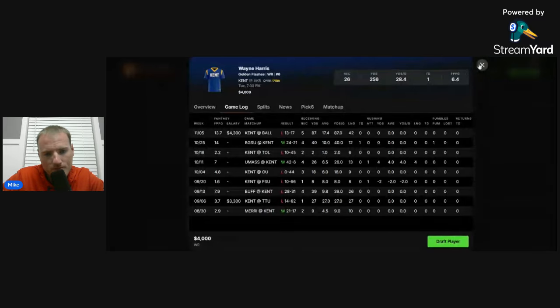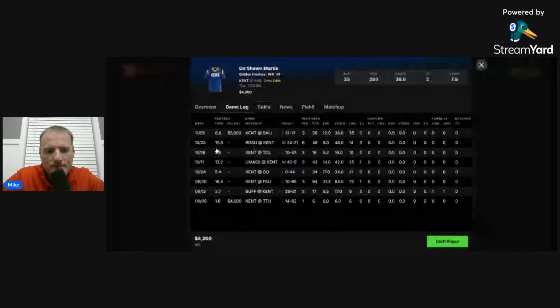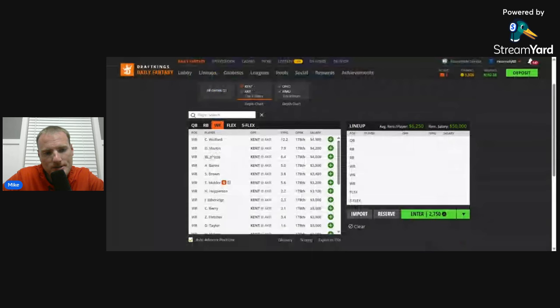all the volume. And then also they do have Deshaun Martin. He is second on the team in targets to Harris, actually has more than Wolford, but hasn't seen the fantasy scoring that Wolford has, nor the volume that Harris has. So he's kind of just stuck there in the middle. To me, I think the guy I want is going to be Harris here on this slate.